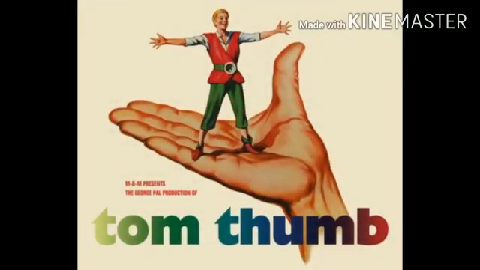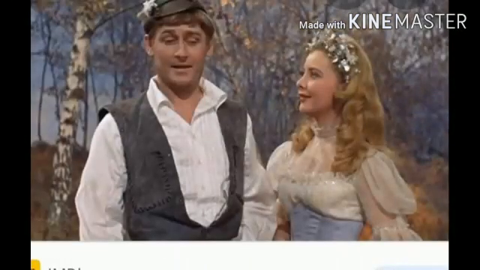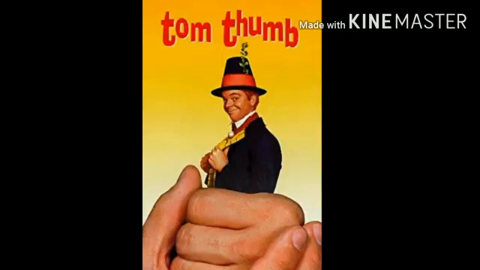The chapter name is Tom Thumb, and in this story, as you know, there is a boy Tom who was very small and tiny. He was the son of a woodcutter. When you read the story, you will get to know that the woodcutter and his wife wished for a child. They didn't have a child, so they wished for one. When they got the child, he was just the size of a thumb. That is why the boy was named Tom Thumb.